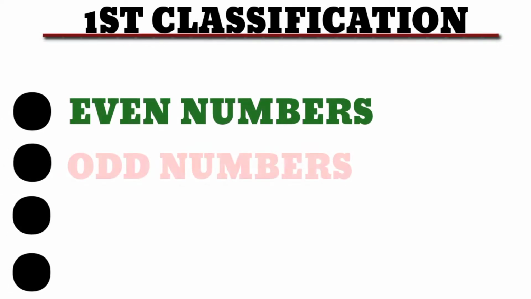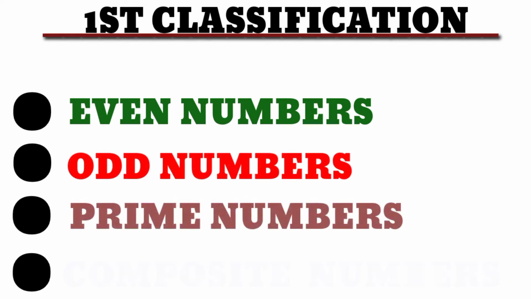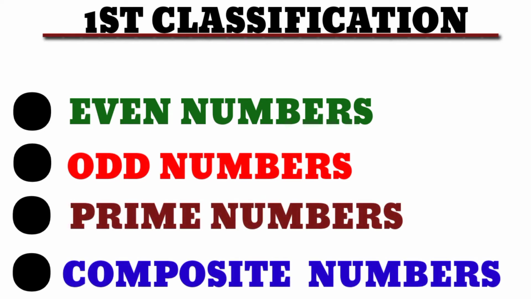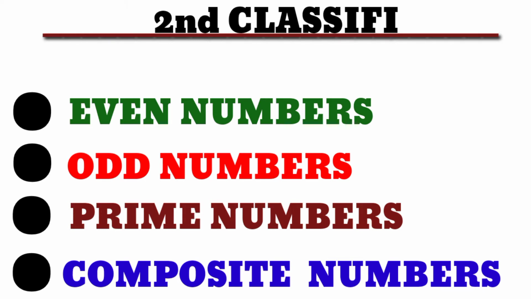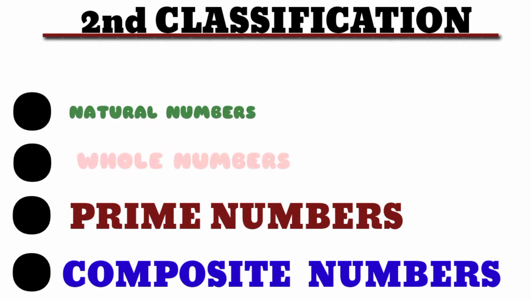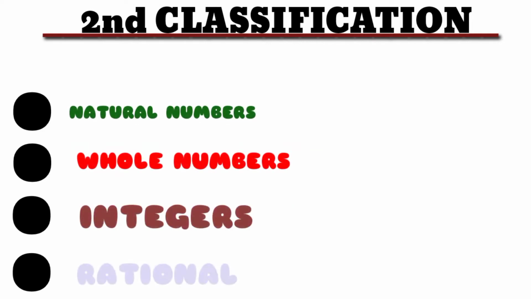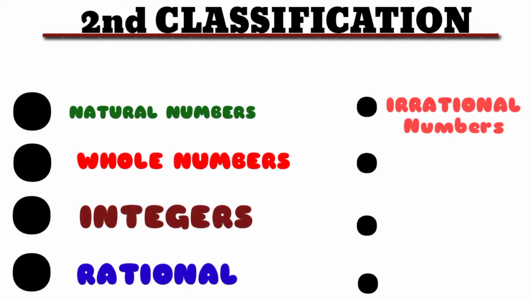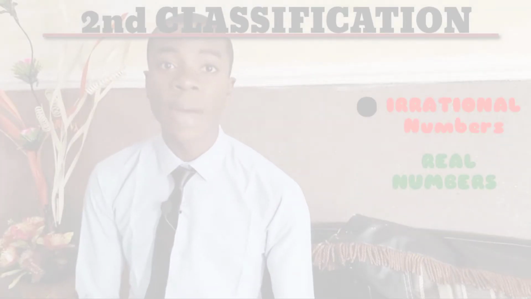The first class of the types of numbers are taken from the primary levels. These are the even numbers, the odd numbers, the prime numbers, and the composite numbers. Then after this, we shall discuss the fraction and the decimal numbers. Then I will give the definition of what is meant by natural numbers, the whole numbers, the integers, the rational numbers, the irrational numbers, and finally what a real number and what a complex number is. Now first to the even numbers.